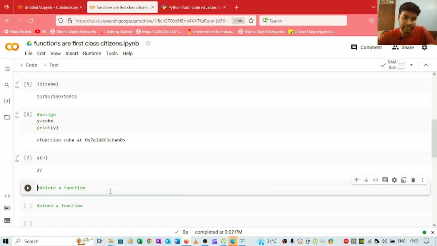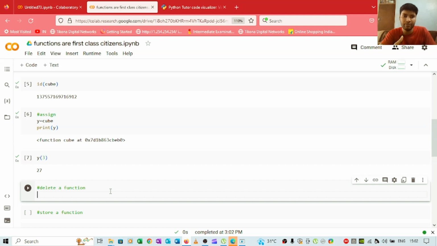And similarly, you can delete a function. Here we have created the function by the name of cube. You can simply use the keyword del, and just provide the function name, which is cube, and just run the cell.